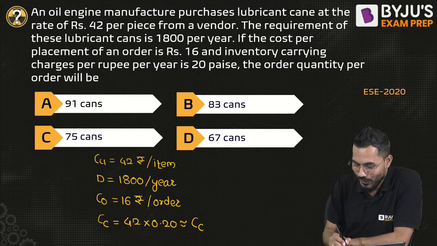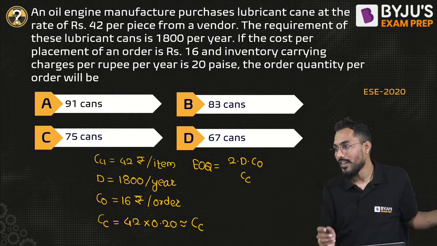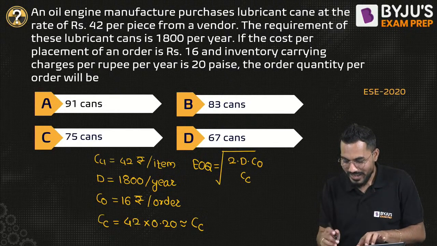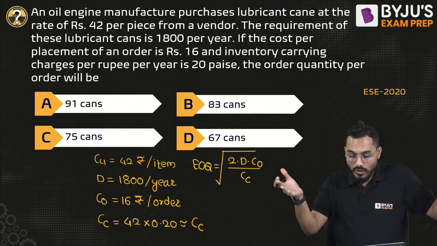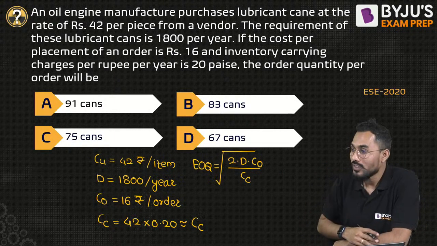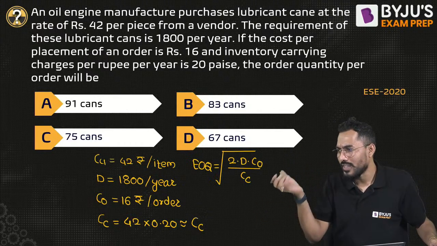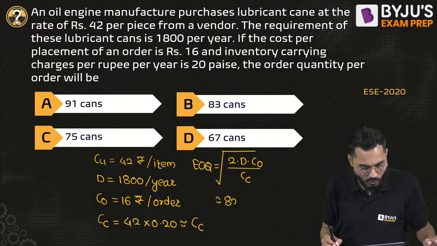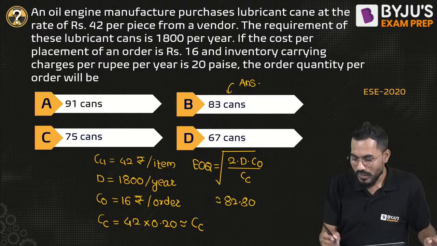You tell me. Sir, economic order quantity EOQ is exactly equal to the root of 2 into D into CO divided by CC. Is it the formula? Yes sir. Can we put in the values of demand, ordering cost and carrying cost? Yes. And the answer is coming what? Bhavya, you are superb, you are correct. Mayank, you calculated. Kiran also calculated. My answer is coming 82.80. 82.80 is absolutely correct.